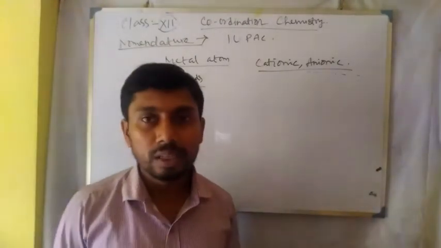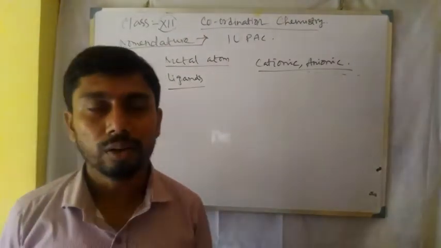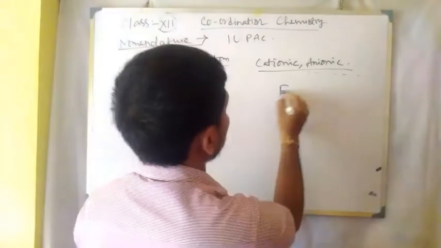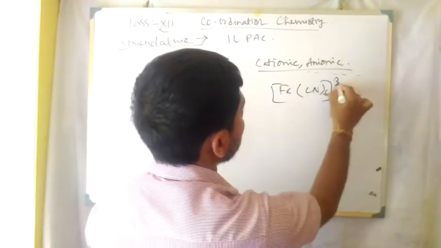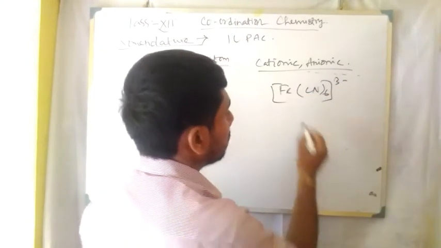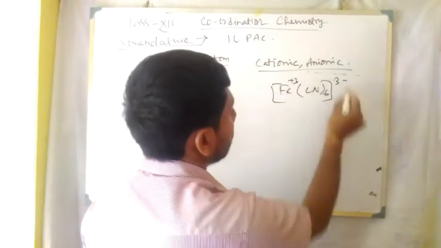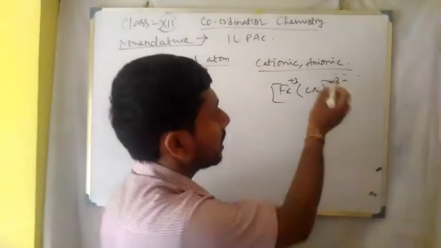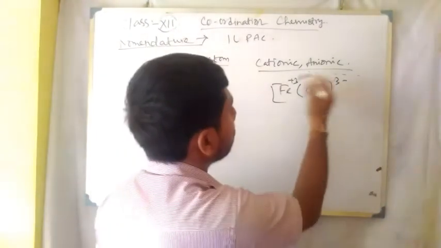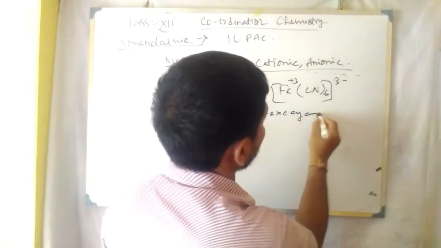Now, if it is an anionic complex, suppose it is a complex of iron. So if the species is [Fe(CN)6], with charge 3 minus, then iron is in +3 oxidation state. But as the overall species is anionic, the name of this species is hexacyanoferrate.